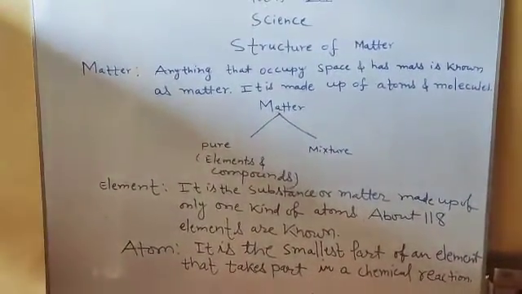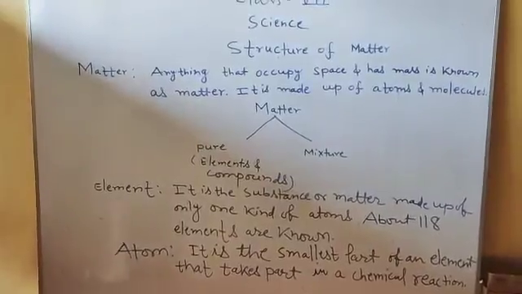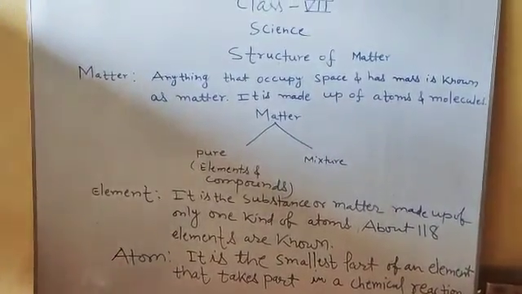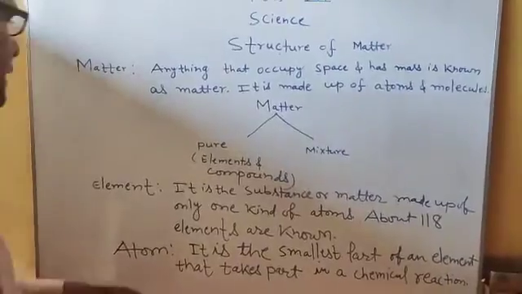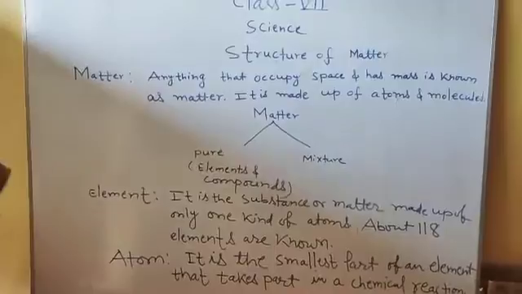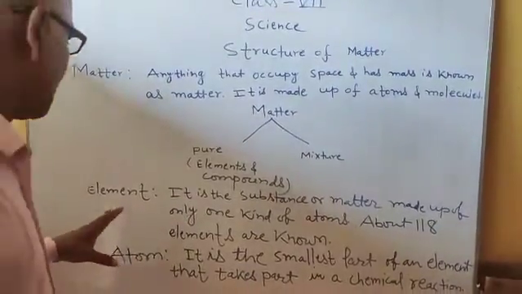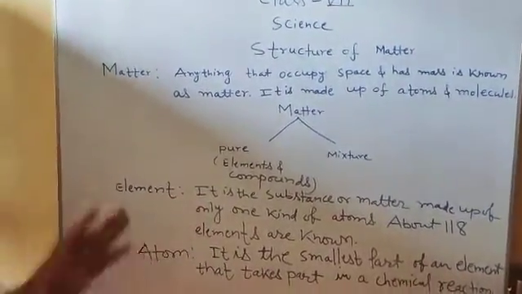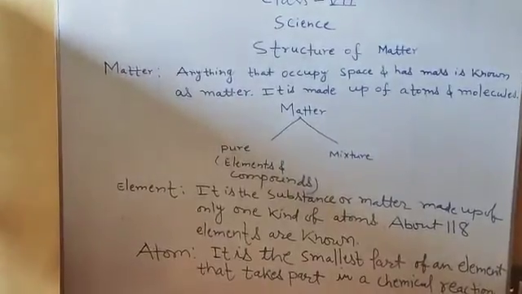About 118 elements are known. Element is made up of only the same kind of atoms.